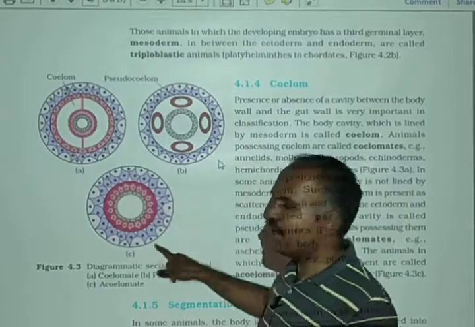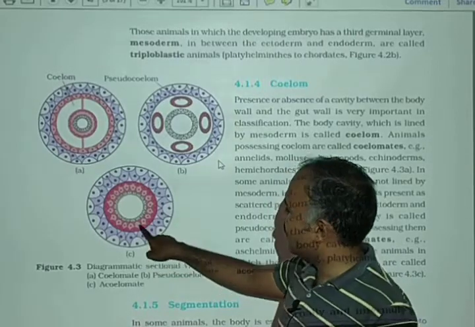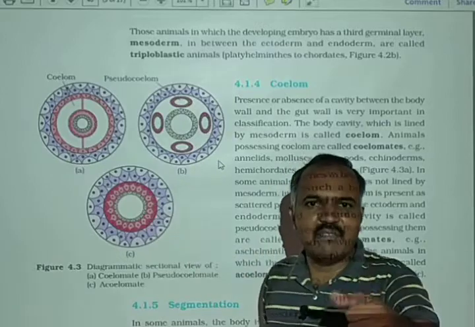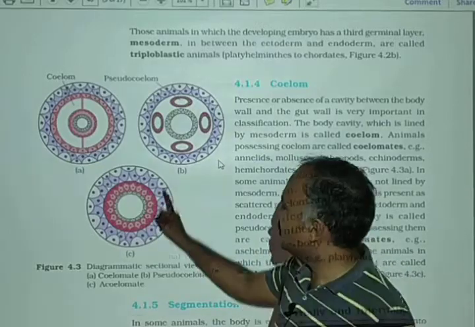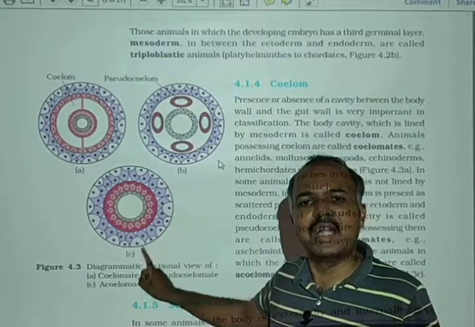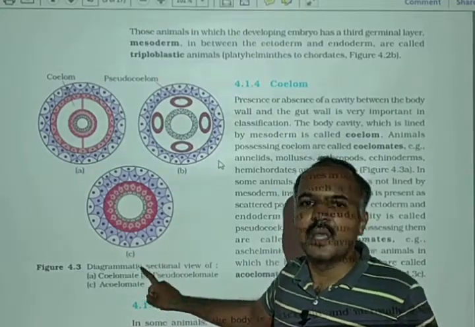In this figure, three germ layers are present: ectoderm, mesoderm, endoderm. Here mesoderm is present, but there is no cavity inside the mesoderm. So this animal is known as an acoelomate animal. An example of this animal is platyhelminthes.